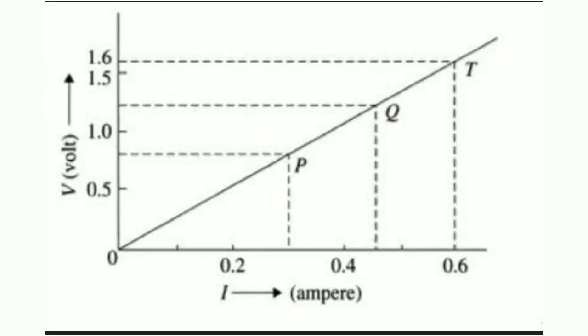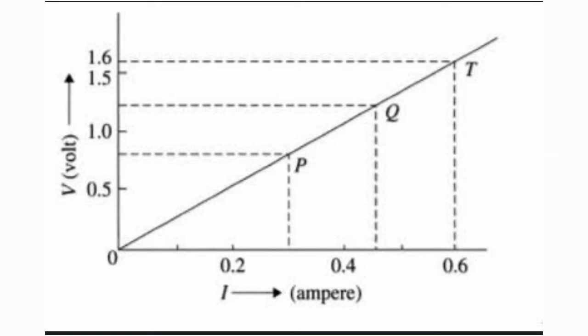If a graph is plotted between the potential difference and electric current of an ohmic conductor, it is a straight line passing through the origin, and the slope of the graph is tan theta, or the difference of the y coordinate divided by the difference of the x coordinate, which is the resistance.